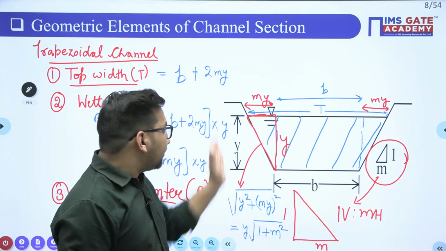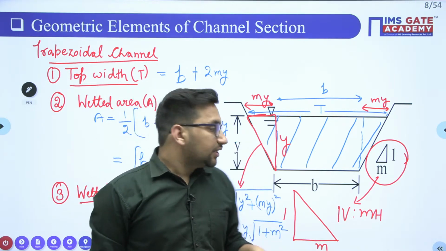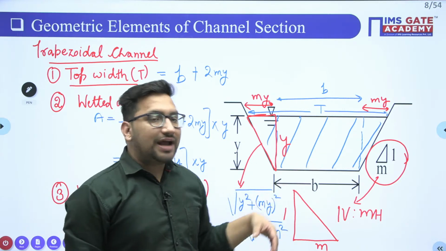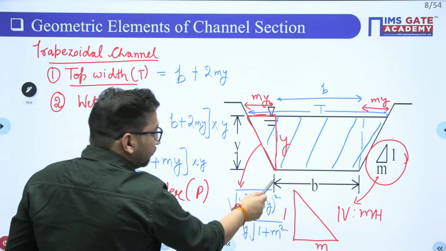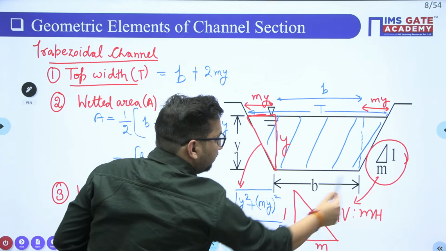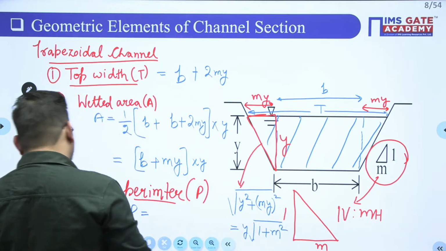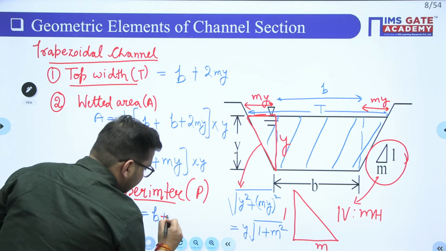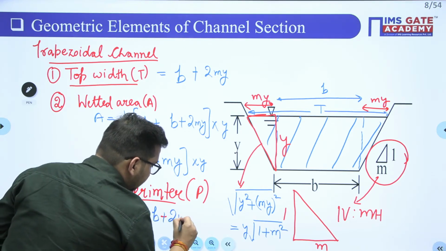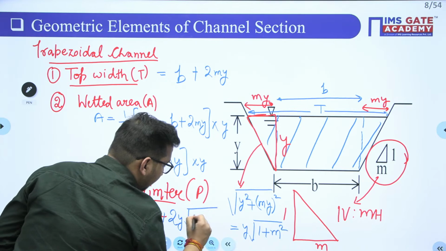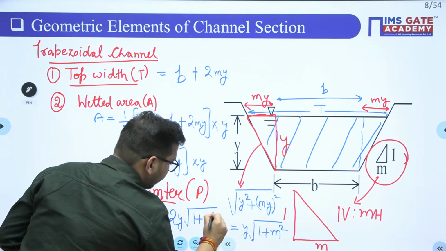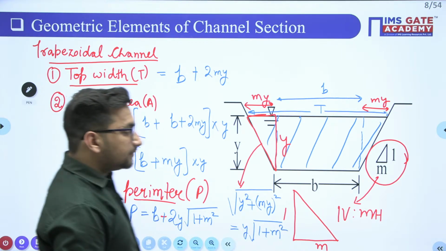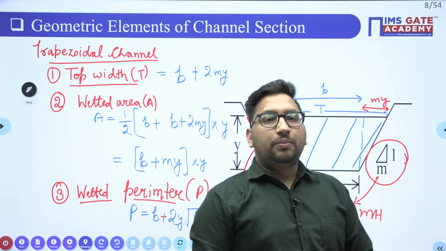This is the length of one side slope. Clear? So what will be the wetted perimeter value? It will be one slope plus second slope plus the bottom width. So it is going to be equal to b plus 2 times y under root of 1 plus m square. Clear? Now I hope it is clear to you.